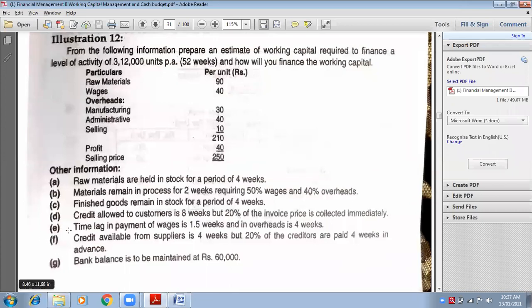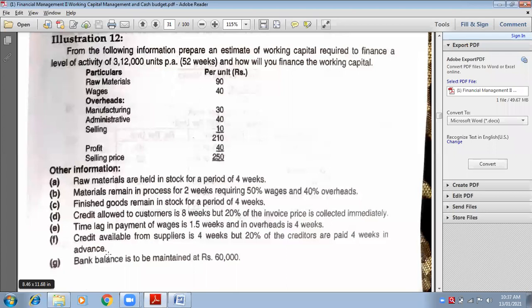Next point F: credit available from suppliers is 4 weeks but 20% of the creditors are paid 4 weeks in advance. So 20% creditors are paid in advance and 80% creditors are outstanding, means I am going to pay them later. But for 20% creditors, I had paid them in advance. So tell me, how will I do it? Can anybody tell me?